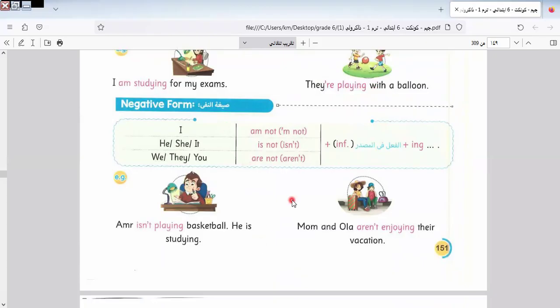In the negative form, what can I do? I say I'm not doing something. So I say I'm not, or isn't. You can have the abbreviation of is not, isn't, like this.